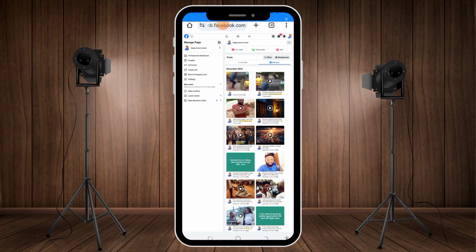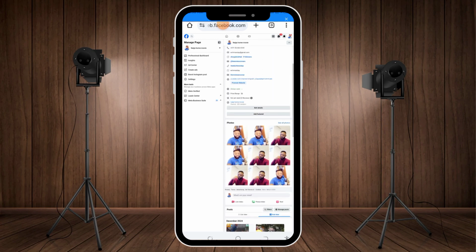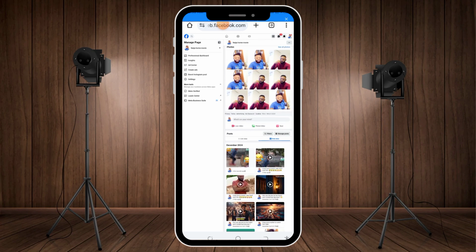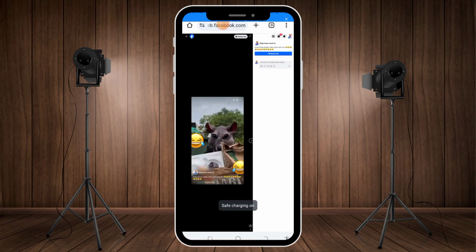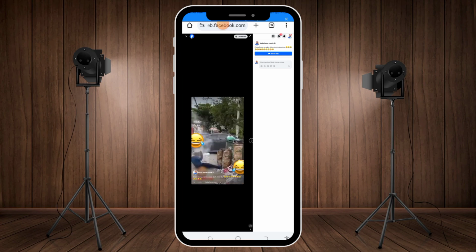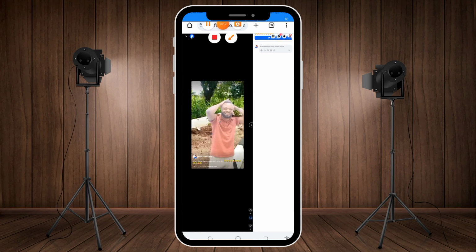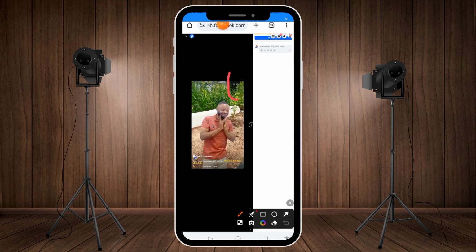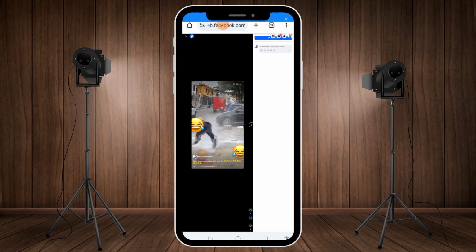So I'm going to click here. Here's the video. I'm going to click on this video, and it will open like this. I think this one is okay. So here I'm going to click on this three dot. Please pay attention, there is a three dot here. I'm going to click on this three dot.